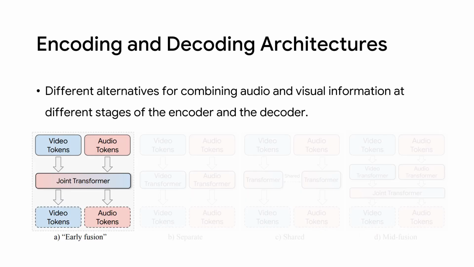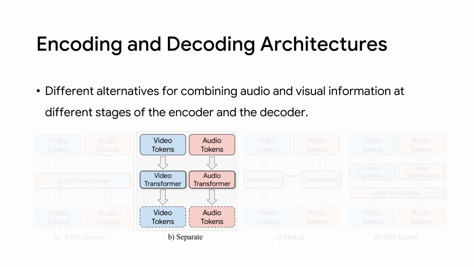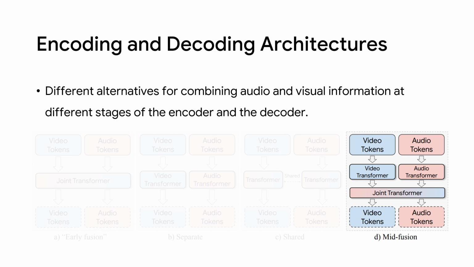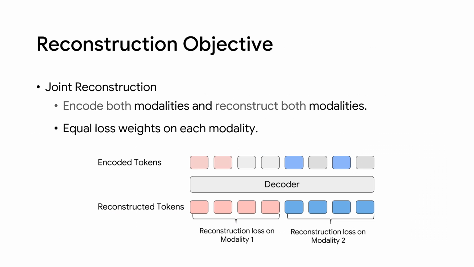We present different alternatives for combining audio and video information. We use these alternatives for either the encoder or the decoder of MAE. The first one is early fusion, where we concatenate the tokens and pass them to the transformer. The second choice is the separate strategy, where you have different transformers for each modality. The third choice is the shared strategy, where you share the transformers' weights between modalities. The last choice is mid fusion, where we use a few transformer layers to encode each modality separately. Then we concatenate the resulting tokens and feed them to a joint transformer.